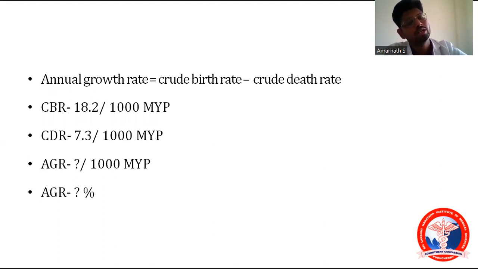And when you convert it into percentage, what is the answer? 1.09 percent. That is the annual growth rate of India. So when calculating per 1,000, that is 10.9 per 1,000 population. When compared in percentage, that is 1.09 percent. That is the annual growth rate of India.